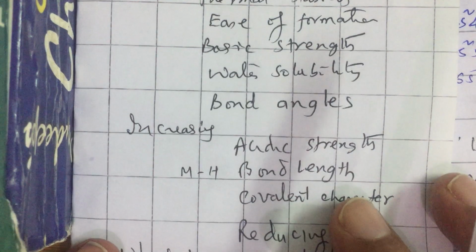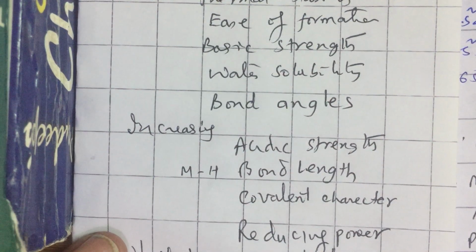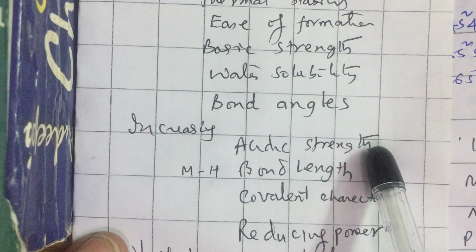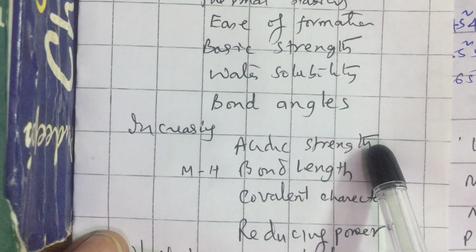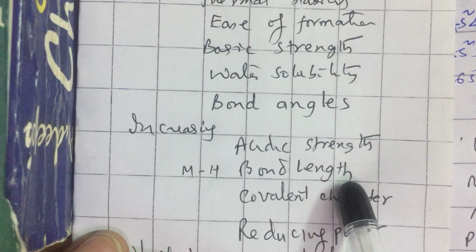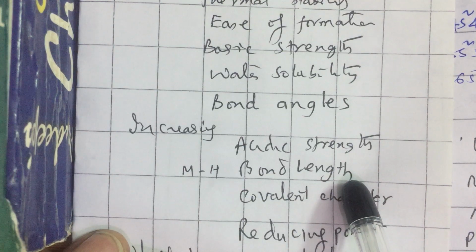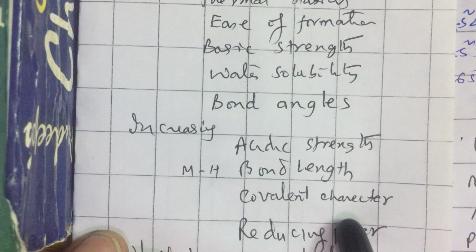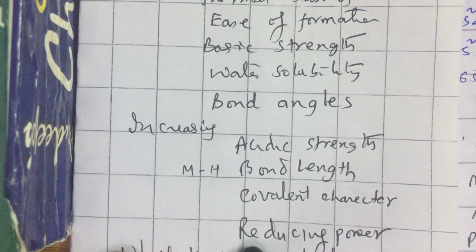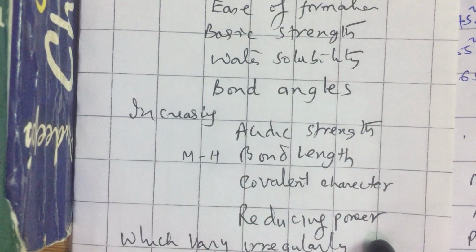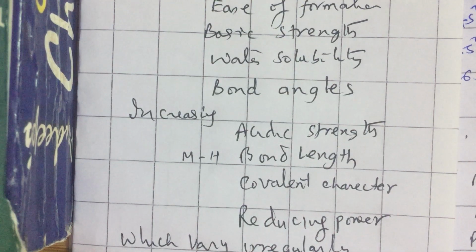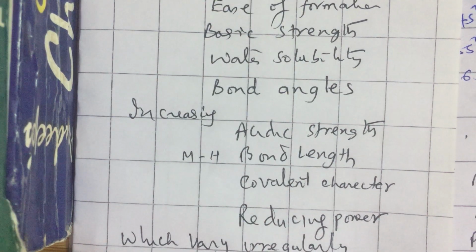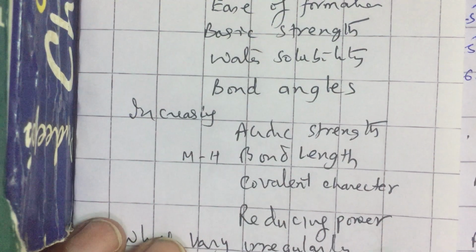Also, some properties are increasing down the group of hydrides. The acidic strength of hydrides increases. For example, HF is a weak acid, whereas HI is a very powerful acid. The M-H bond length, naturally as the central atom size is increasing down a group, also increases. The covalent nature of hydrides definitely increases down a group, and their ability to act as reducing agents increases down a group. The properties like melting points and boiling points show some irregularity.